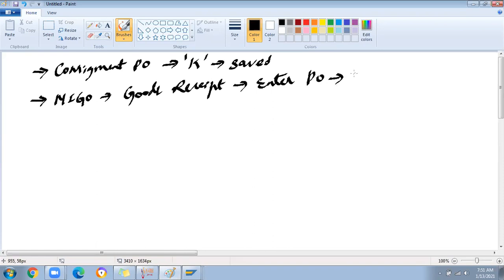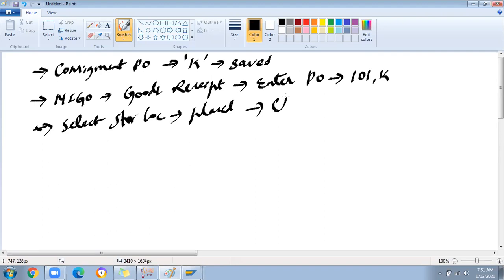Then we select movement type 101 with K. All the details will be picked up after adding this. Then, if required, we select the storage location where the stock should be placed. Check that everything is good, then post it. So the GR document will be posted.